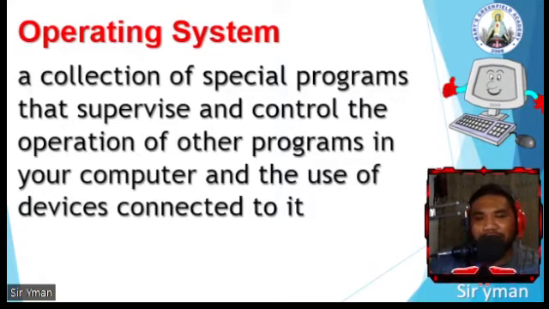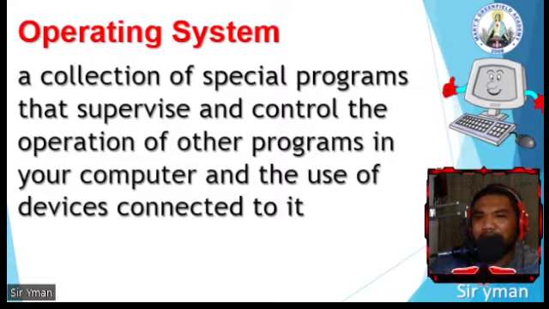So the definition is, operating system is a collection of special programs. So ibig sabihin, maraming programs yan. A collection of special programs that supervise and control the operation of other programs in your computer and the use of devices connected to it, kagaya ng printers, hard drives, webcam, and other peripherals. So the operating system is the one responsible for controlling all of those peripherals that are connected onto your computer.